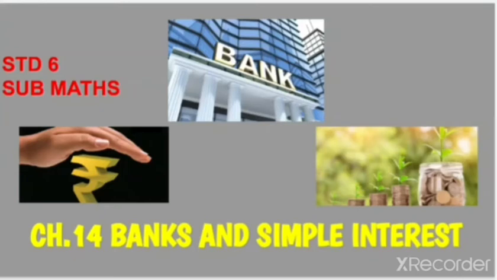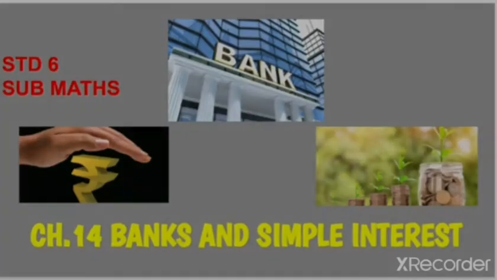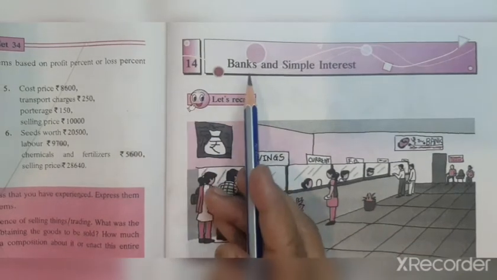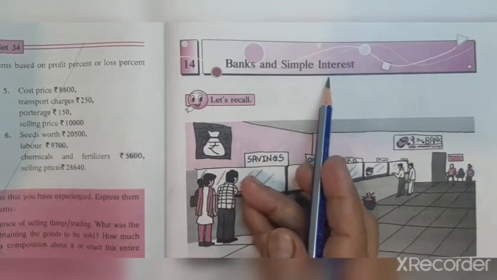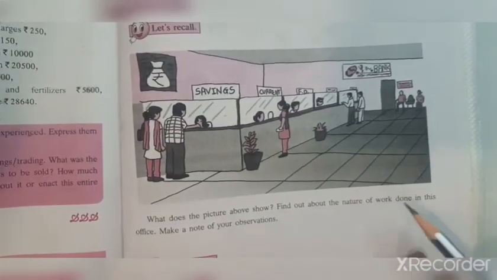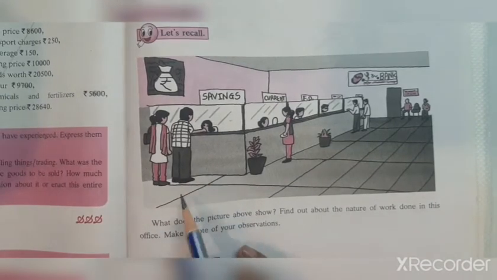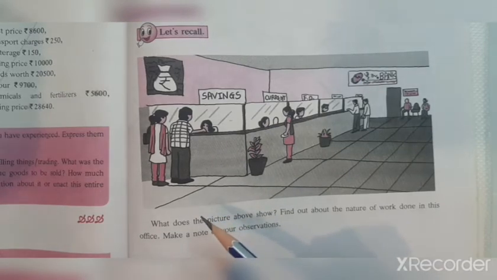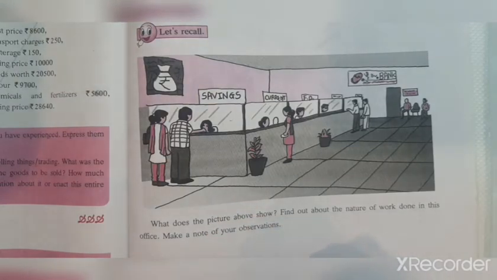Let's learn chapter 14, Banks and Simple Interest. So in your textbook on page number 73, the lesson Banks and Simple Interest, you will see there is one picture they have given, and if you look at the picture very carefully, you will observe that this is a picture of a bank.